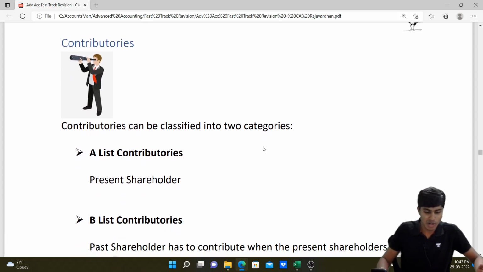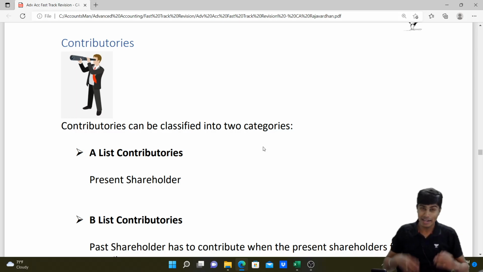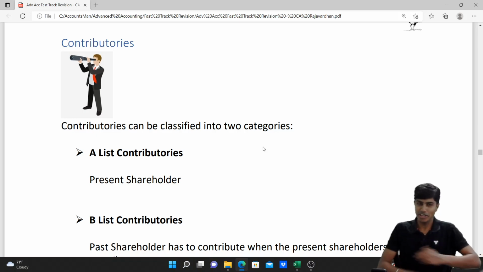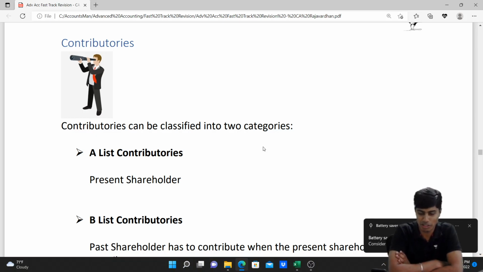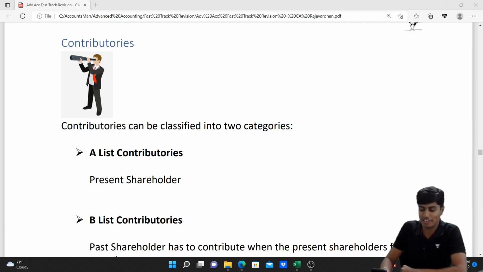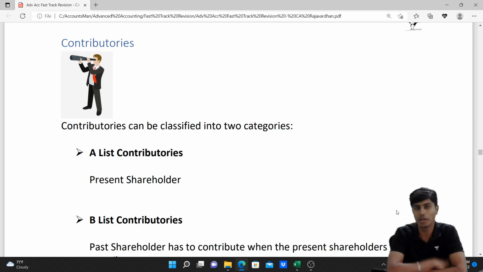You might be wondering, why would the company ask money from past shareholders? The answer is very simple. If I have shares of a company and I get to know that the company is not in a very good state, that it might run into liquidation, which might make a hole in my pocket, what would I do? I would be willing to give up my rights on my shares. In fact, I'll try to sell. But when I realize that no one is willing to buy the shares, because everyone is as smart as me and aware that this company is going to be wound up and will fetch no money, in fact it's going to be a liability,